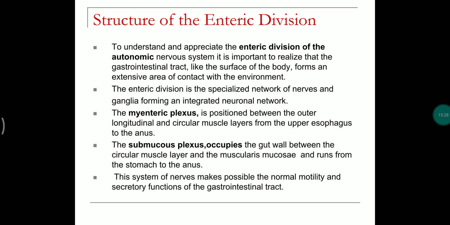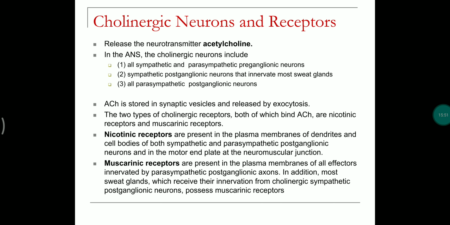The myenteric plexus occupies the circular muscles of the entire GIT, and the submucosal plexus occupies the gut wall of circular muscles and muscularis mucosa and runs from the stomach to the anus. This system of nerves makes possible the normal motility and secretory functions of the GIT.